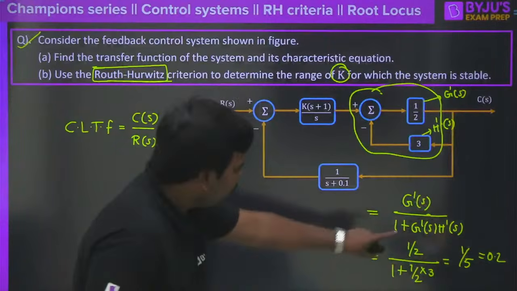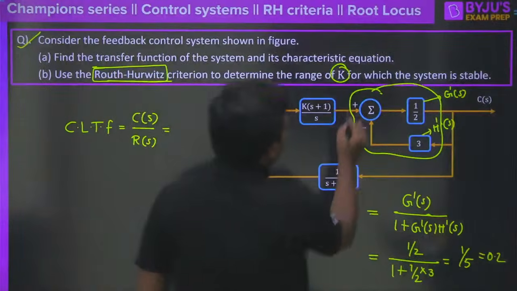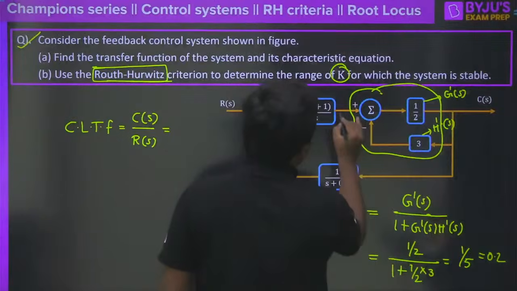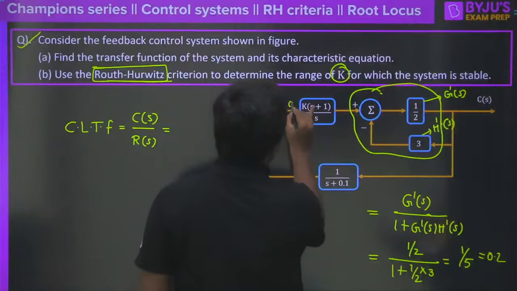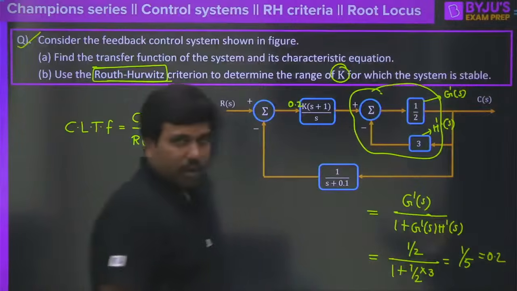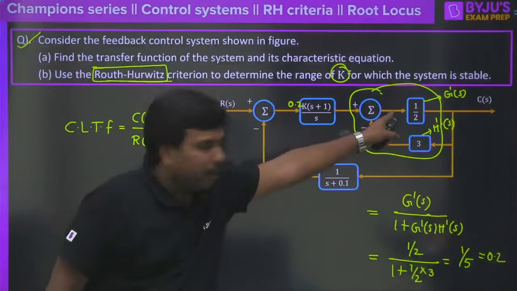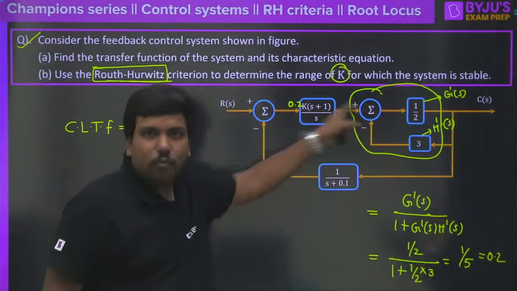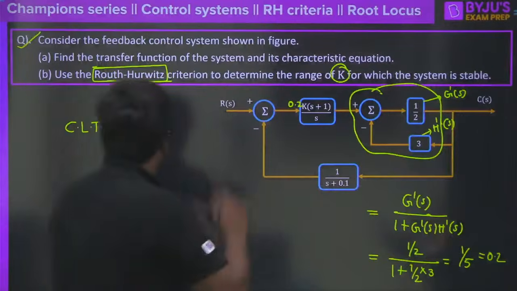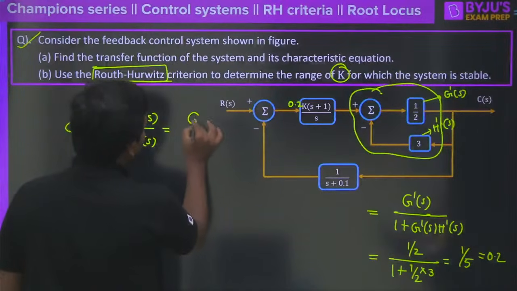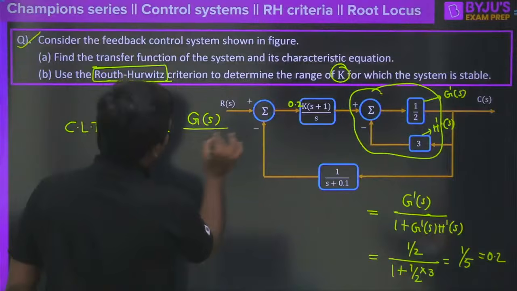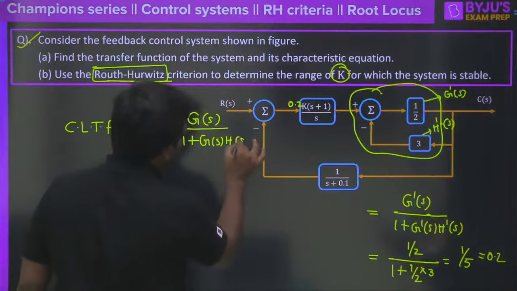So now once you get 0.2, I can write down straight away here 0.2K, because whatever 0.2 we have here, I can write directly here because both are going to multiply. Then we can easily find that this is equal to G of S divided by 1 plus G of S into H of S. This is so simple to understand, right?